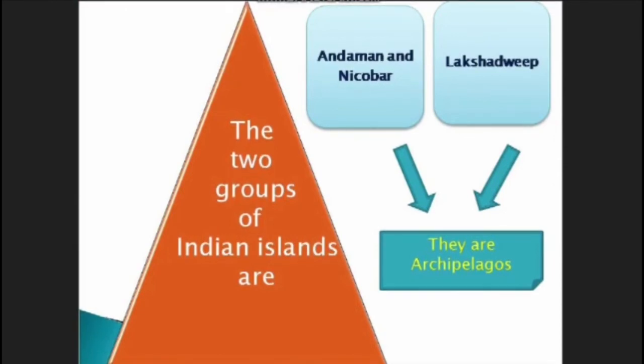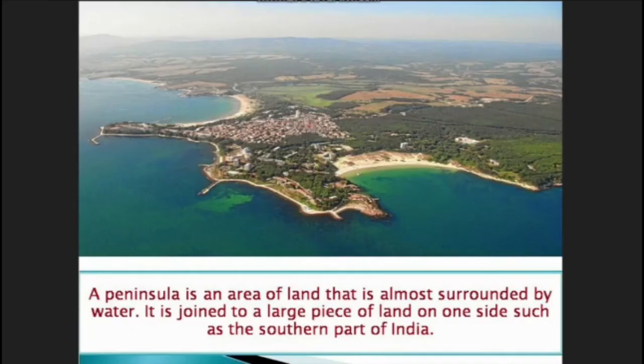They are archipelagos. Next is peninsula. A peninsula is an area of land that is almost surrounded by water. It is joined to a large piece of land on one side, such as the southern part of India.